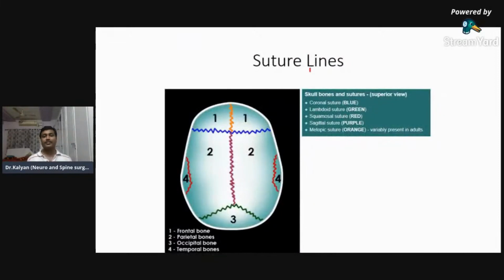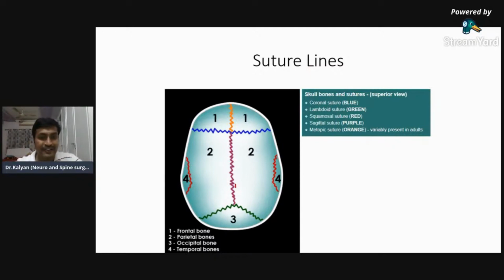Fine, so next important one. I'm pretty sure many of you would have attended my basic anatomy of the brain classes. I know the anatomy classes were boring, but I took them because until you understand the anatomy, the clinical aspects become very difficult. So let us revise your anatomy. This is the particular anatomy which is important for understanding the CT brain.